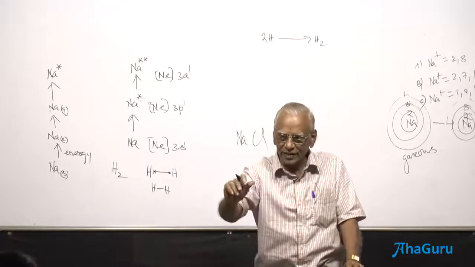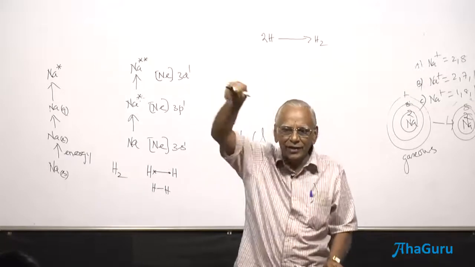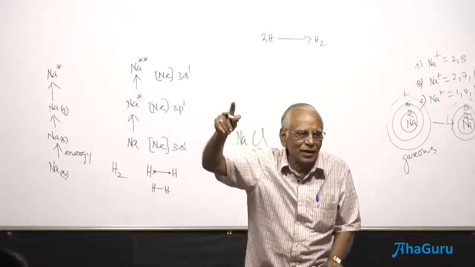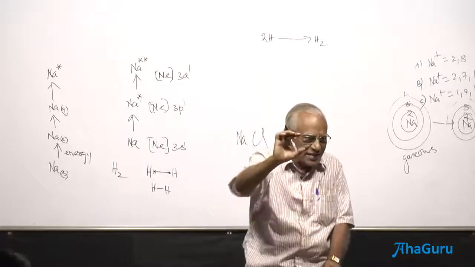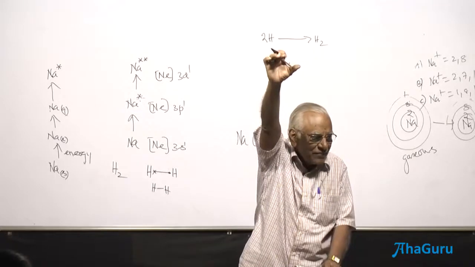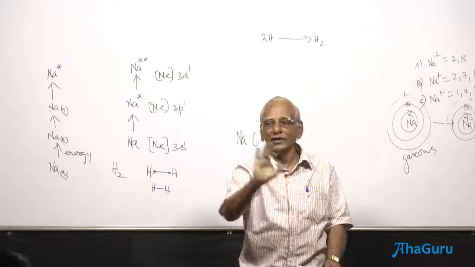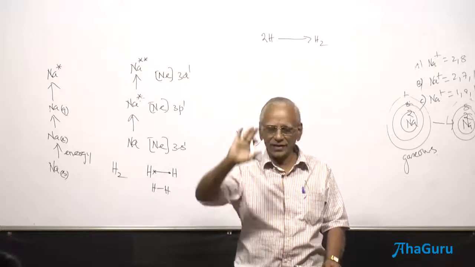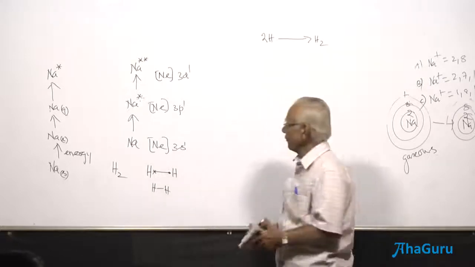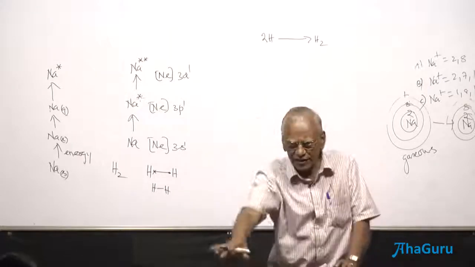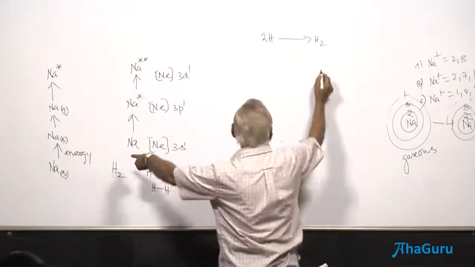When I say ionization energy, I want to remove only one electron. Then try to supply some more energy, remove the second electron, third electron, fourth electron. First ionization energy, second ionization energy, third ionization energy. When I say ionization energy, it means the first. In all the other cases, second ionization energy, third ionization energy, those are specified. Now, the definition holds good only for the first ionization energy: energy required to remove a loosely bound electron. Coming over here.